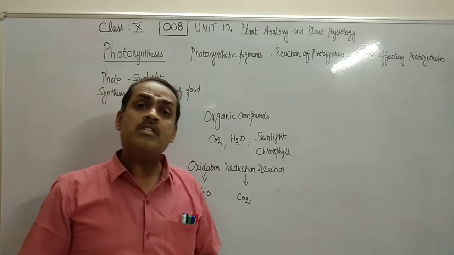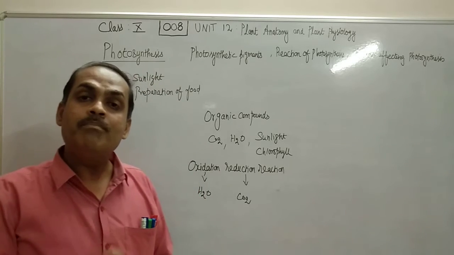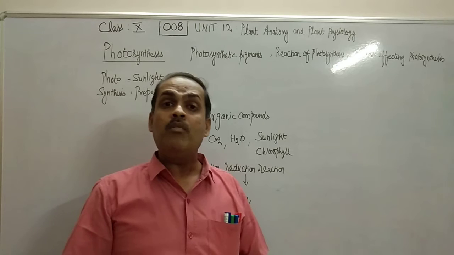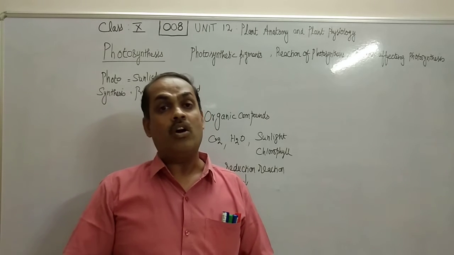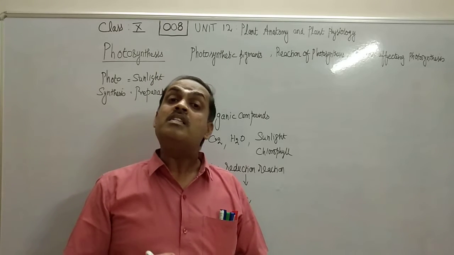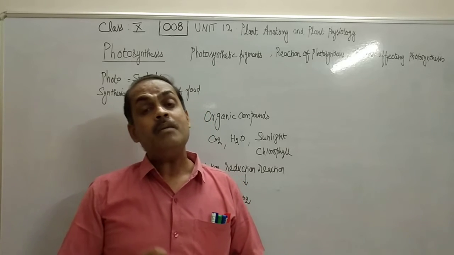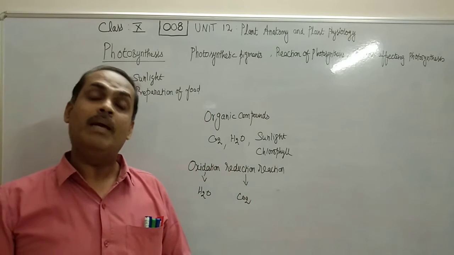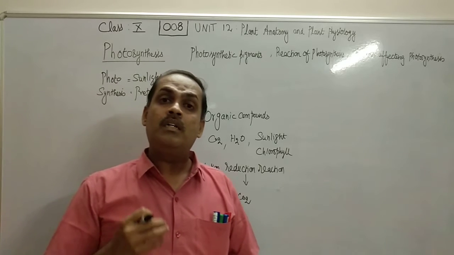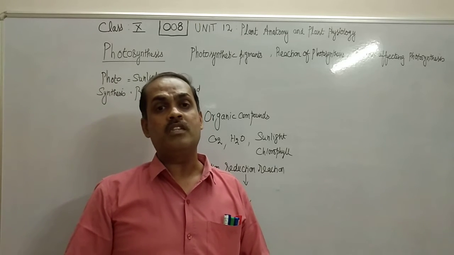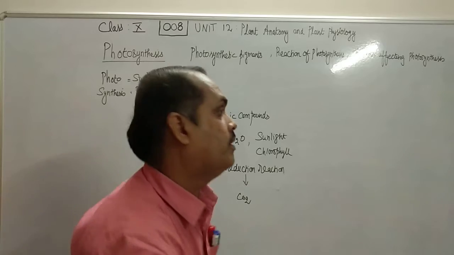Now, photosynthesis is a major and most important biological process by which all autotrophic organisms like plants, certain algae and chlorophyll containing bacteria can prepare their own food by themselves. We can explain photosynthesis with a simple equation.